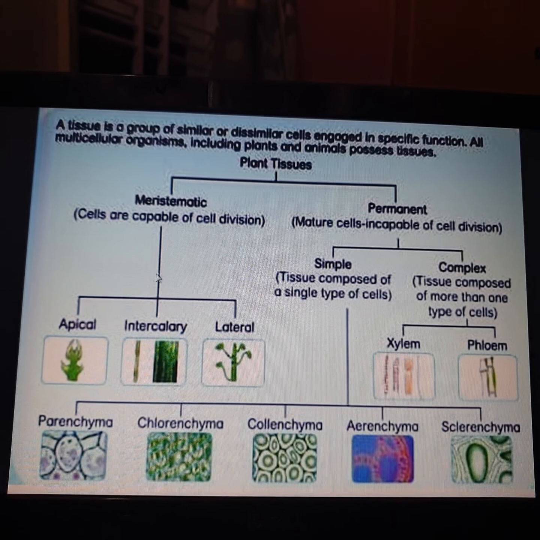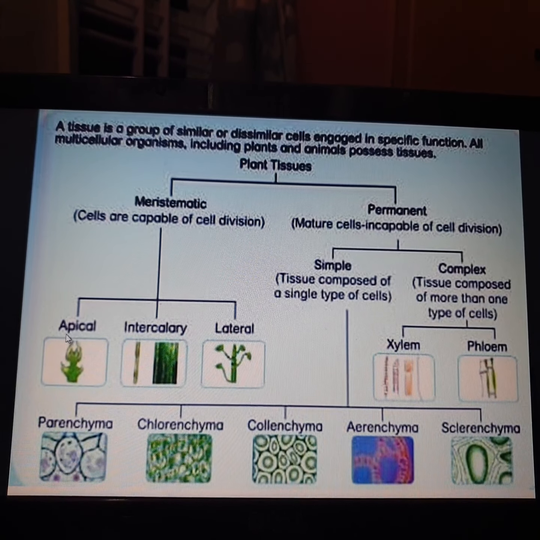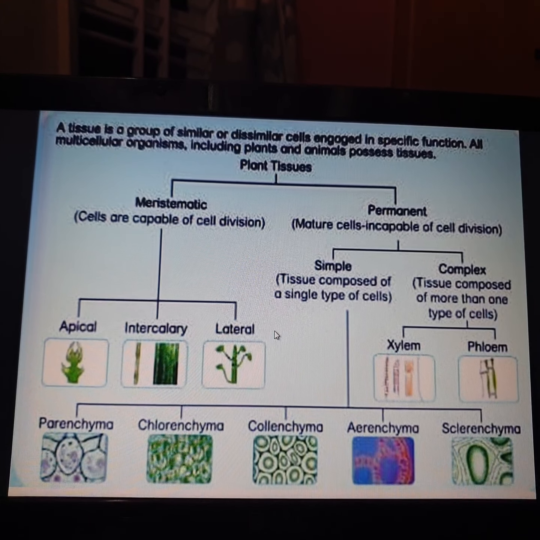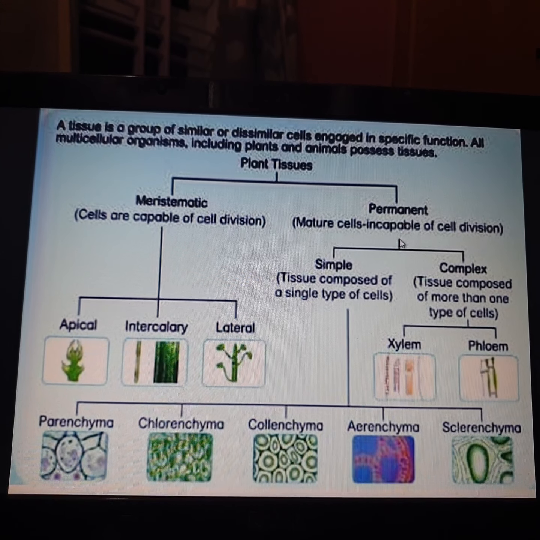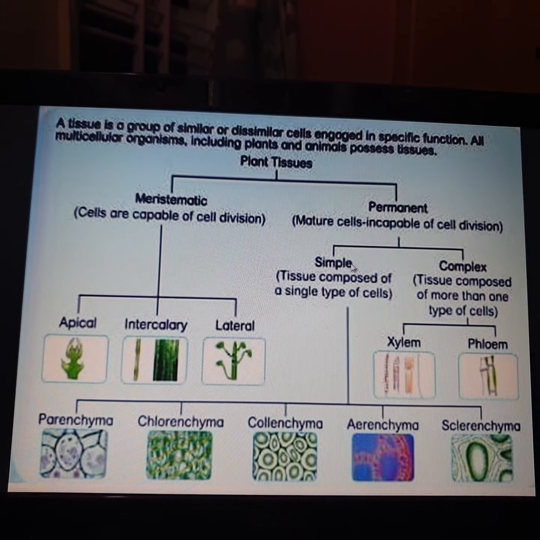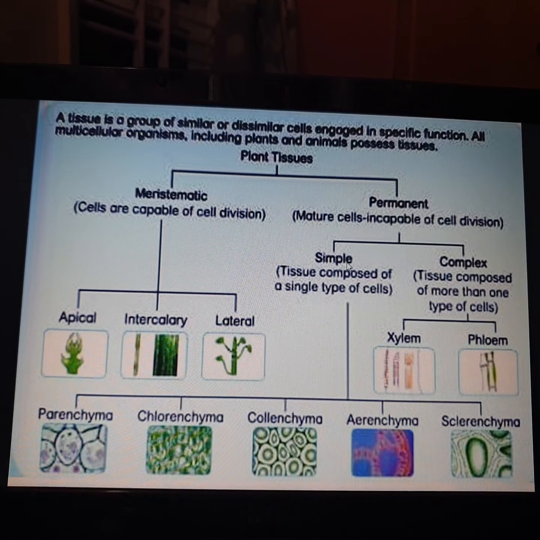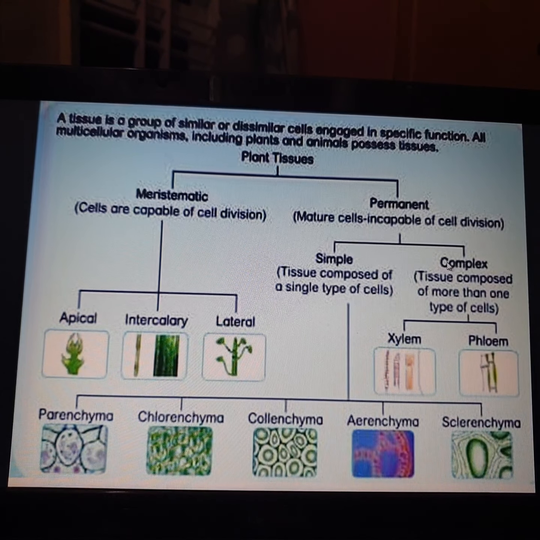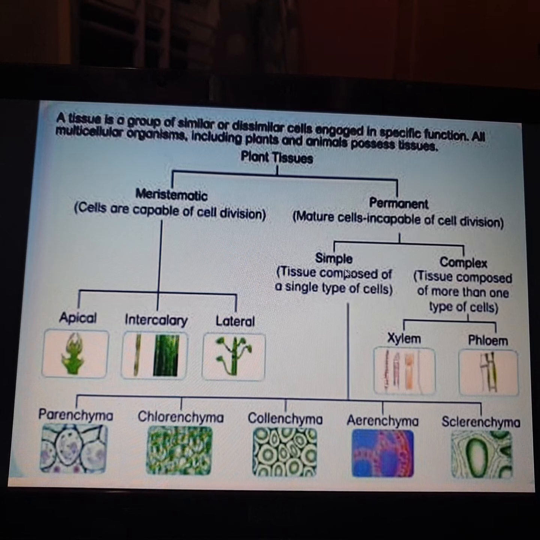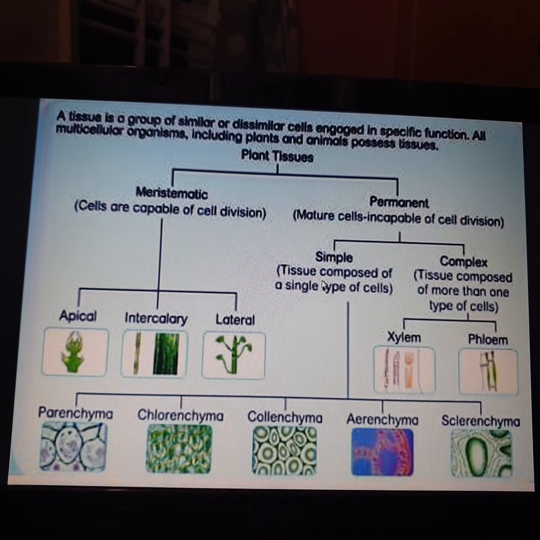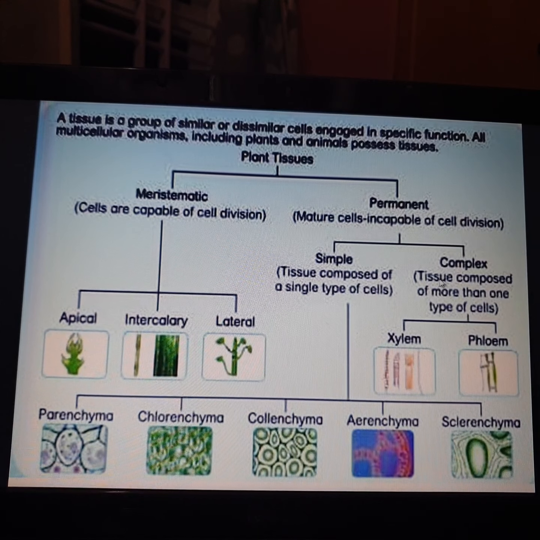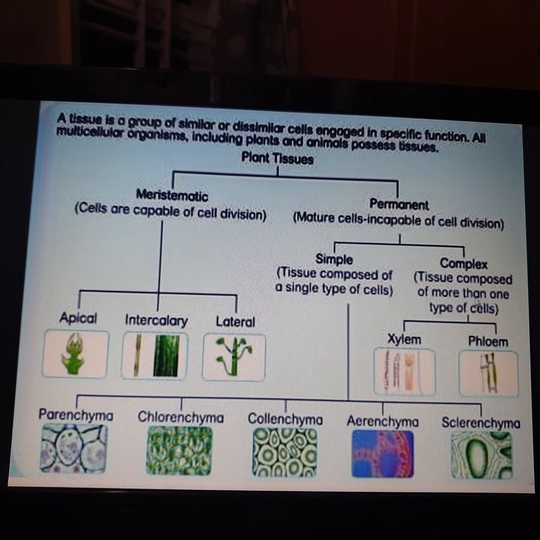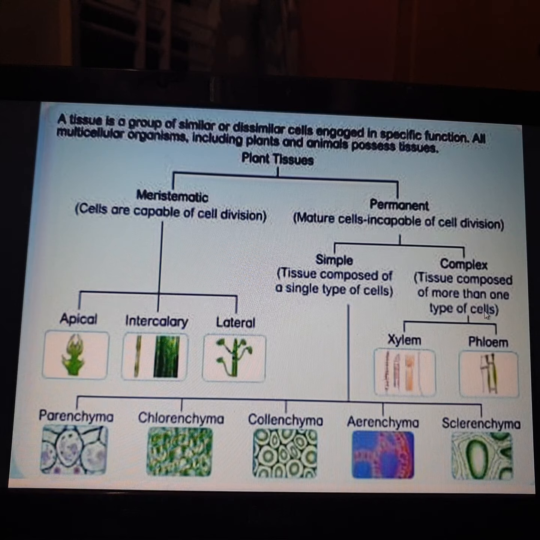Again, meristematic tissues are classified into three: apical meristems, intercalary meristems, and lateral meristems. Next, permanent tissues are further classified into two categories: simple permanent tissue and complex permanent tissue. Simple permanent tissue means tissue composed of a single type of cells, whereas complex permanent tissue means tissue composed of more than one type of cells.